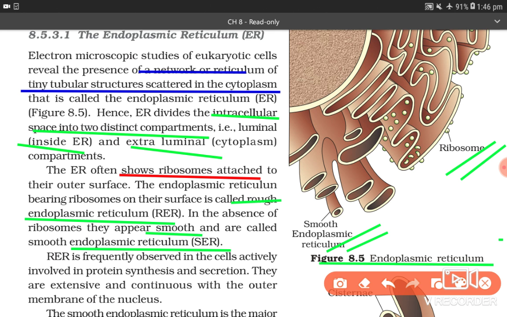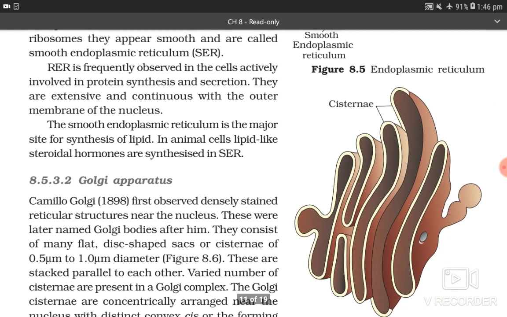Rough endoplasmic reticulum is frequently observed in the cells actively involved in protein synthesis and secretion. They are extensive and continuous with the outer membrane of nucleus. The smooth endoplasmic reticulum is the major site for synthesis of lipid. In animal cells, lipid-like steroidal hormones are synthesized in smooth endoplasmic reticulum.